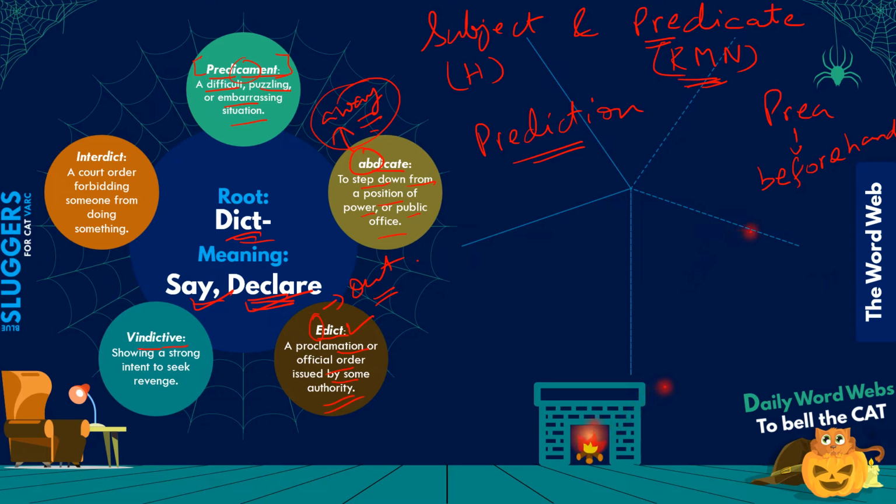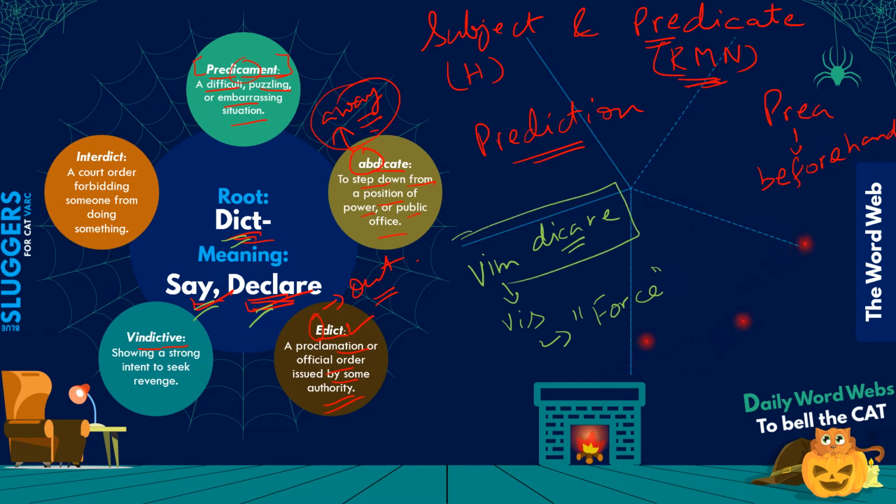Vindictive, guys, it basically derives from the Latin expression vim dicere. Obviously the dicere part relates to saying something or declaring something. The vim part is derived from vis, which stands for force. So if you literally see it, vim dicere or vis dicere would stand for to say something forcefully. But over the years, I think vindicere evolved into the term vindicta,